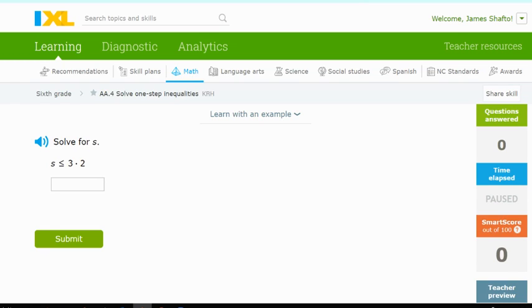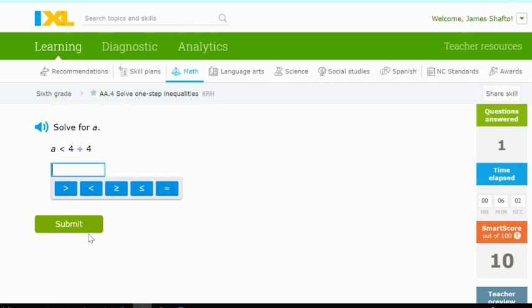To begin, I want to just remind everybody that we are solving here. So in this case, I'm solving for S. It says S is less than or equal to 3 times 2. That dot, remember, means multiply. So in this case, this is just an easy one to solve. This is S is less than or equal to 6, and I'm done.